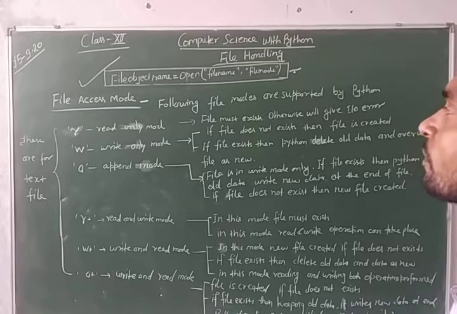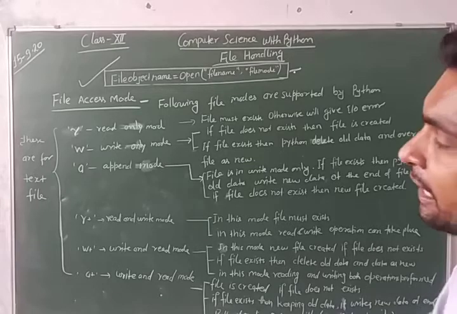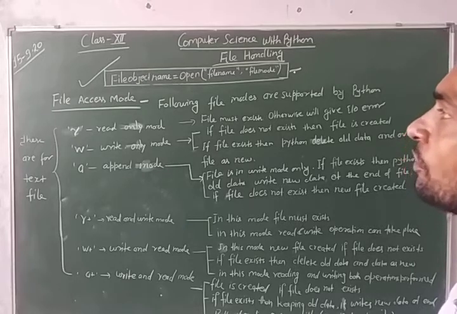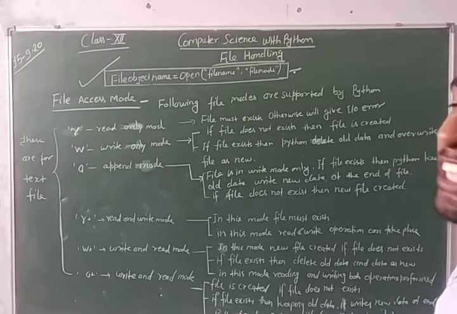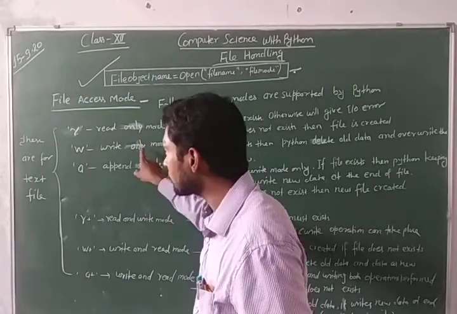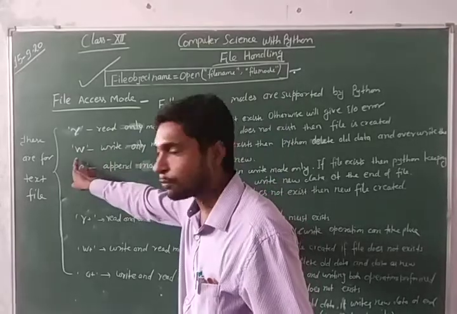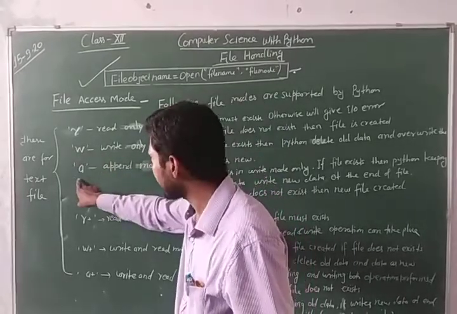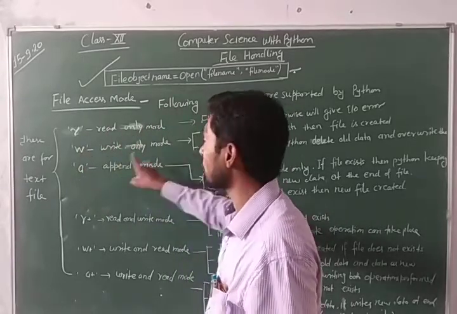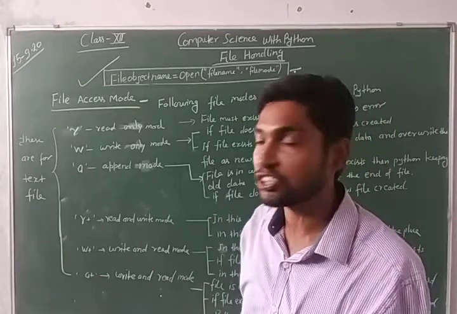As you know, there are two types of file, text file and binary file. So here I am talking about the text file. Python supports the following access modes for the text file, and these access modes are read mode, write mode, and append mode. Read mode is written as R, write mode is written as W, and append mode is indicated by A. R means read only mode. W means write only mode, and A means append mode. In append mode, we can perform the writing operation.